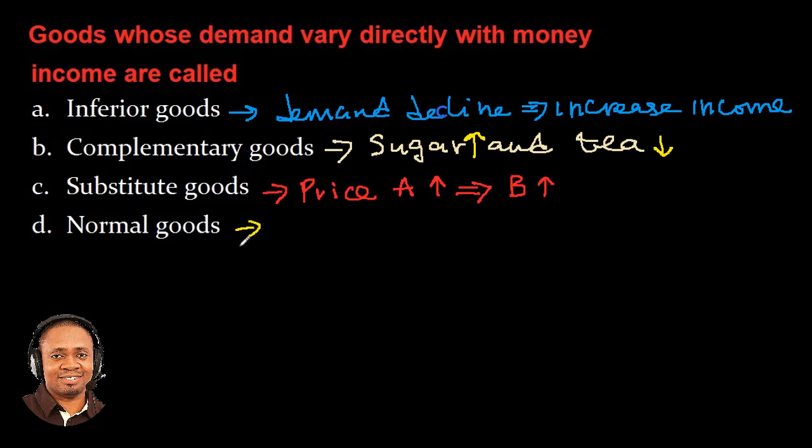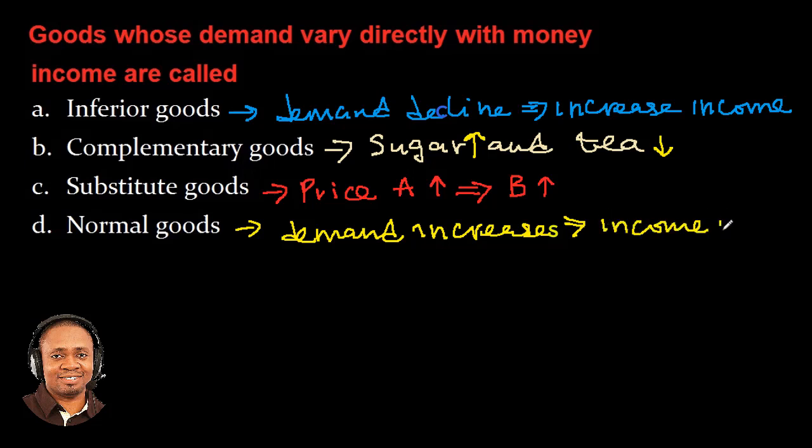What about the last option, answer option D, normal goods? This is the opposite of inferior goods, whereby the demand increases as the income increases.